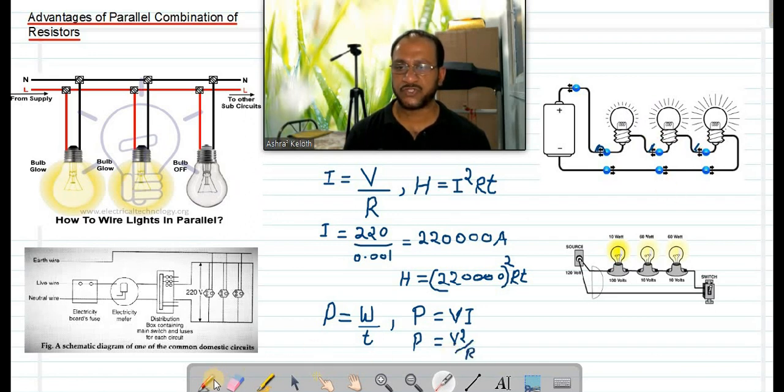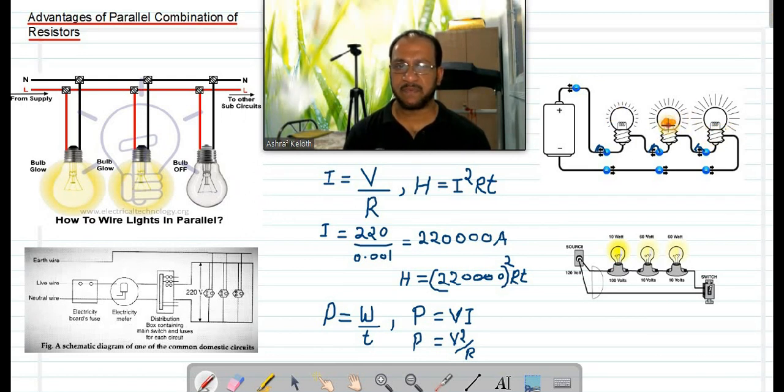Okay, all are switched on, and all the bulbs start glowing. All are working. And during that time, suppose this bulb is fused, this filament is burned. Then what will happen? All will stop working, isn't it?